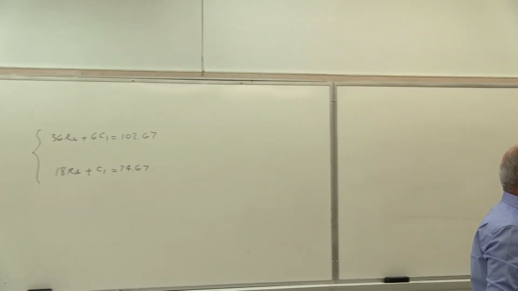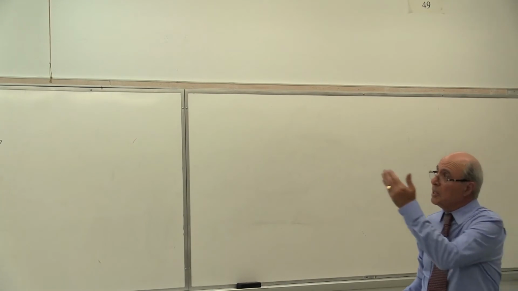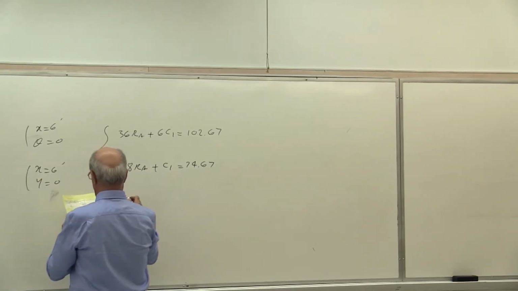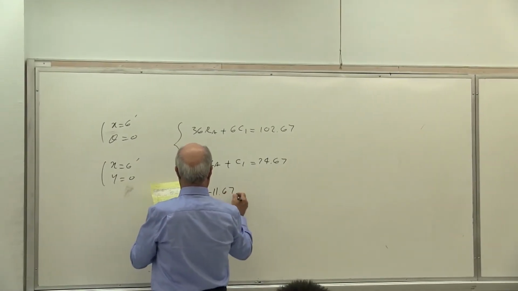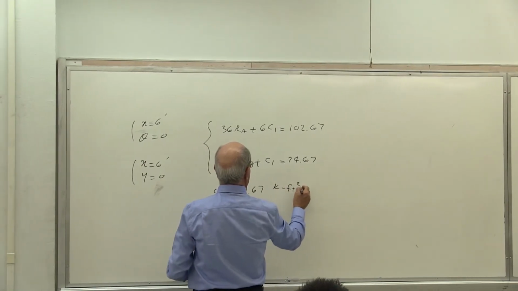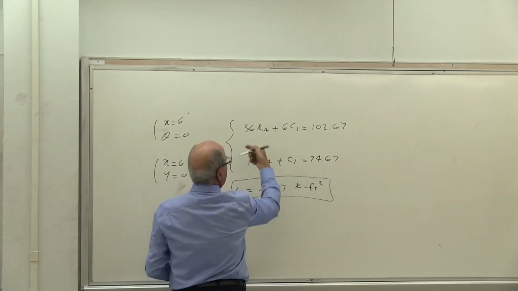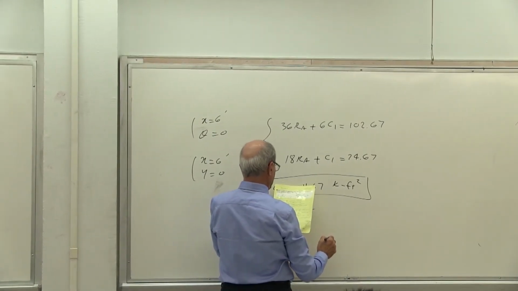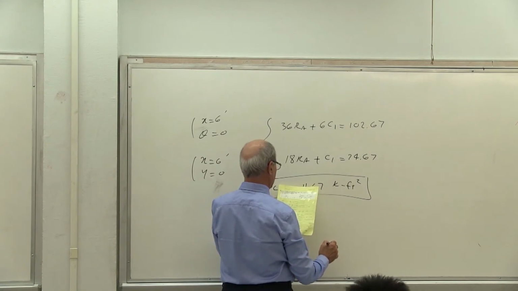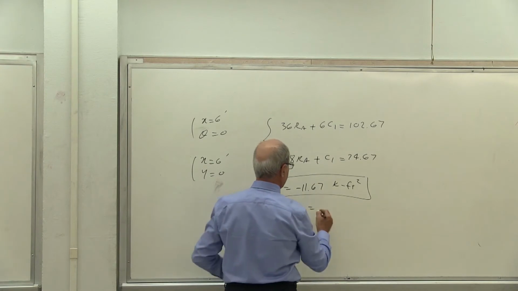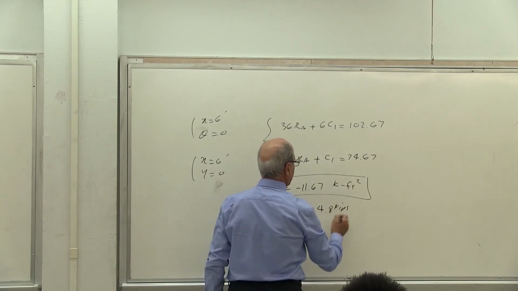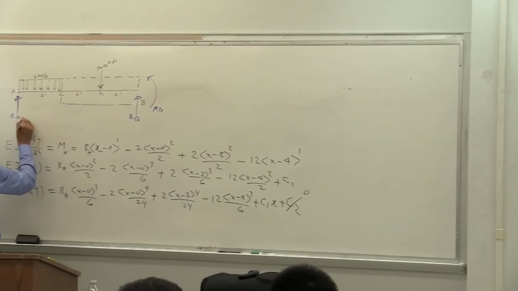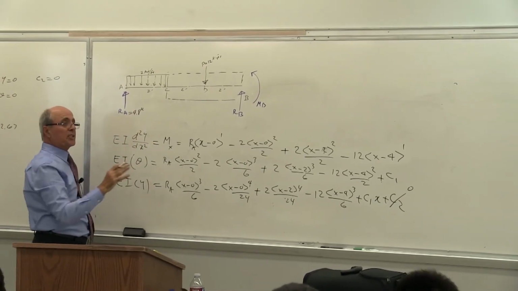And then you solve these two equations for two unknowns, RA and C1. Is that correct or not? If you need the deflection at any point, you need the value of C1. So let's calculate C1. C1 becomes equal to minus 11.67 kip-feet squared. Then you put it in one of these equations, and RA becomes 4.8 kips. Now, the first step of the work is done.